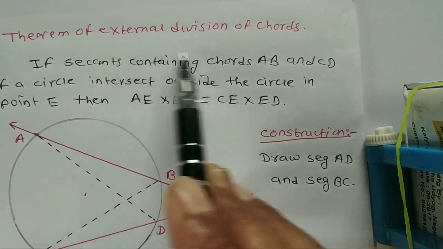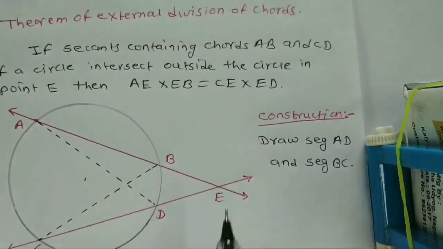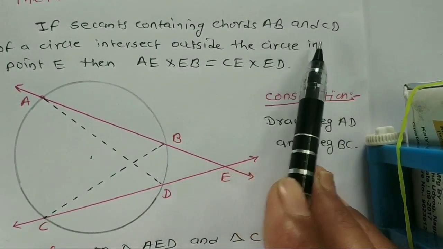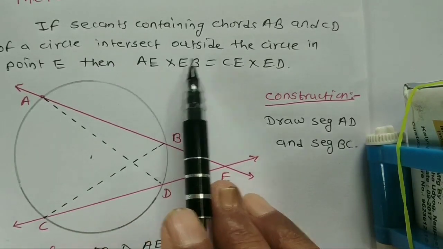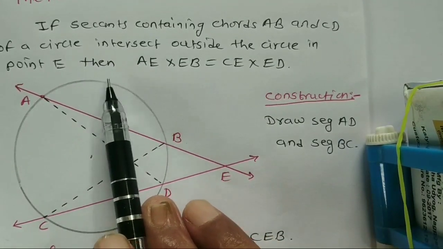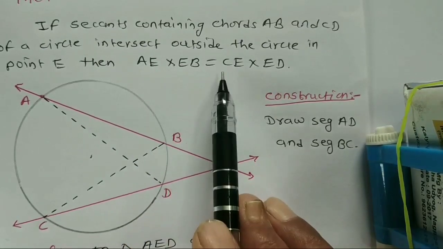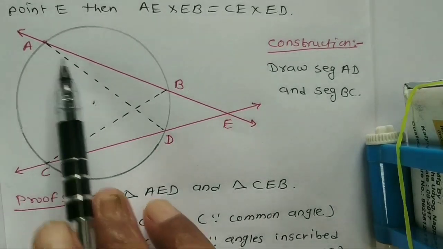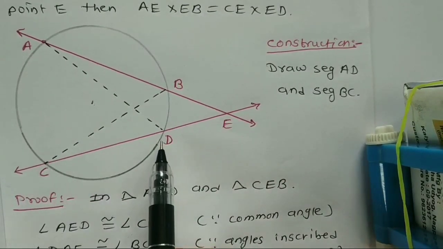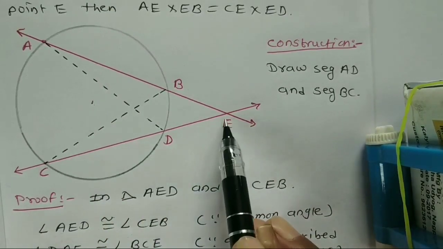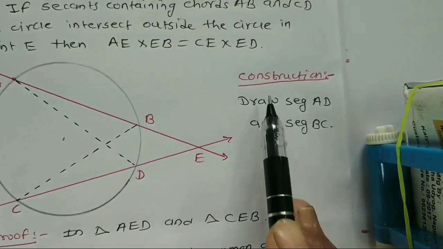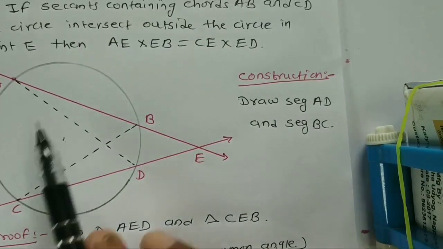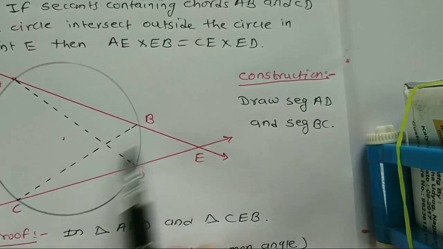Theorem of external division of chords. If secants containing chords AB and CD of a circle intersect outside the circle in point E, then AE into EB equals CE into ED. Now see here, the secants containing the chords AB and CD intersect with each other in point E. We have to take the construction here also. Draw seg AD and seg BC.